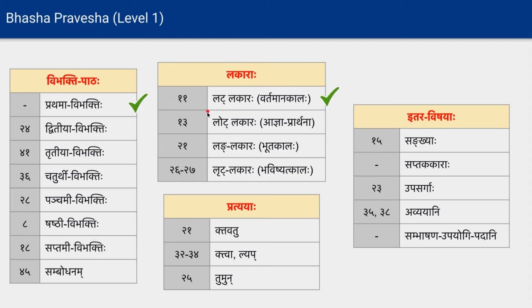Now going forward, we'll take up the lessons Vibhakti by Vibhakti or Lakara by Lakara, and we'll learn all of them. Of course, we'll come back here and see how much we have completed. Okay, and the next thing is we will not study all the Vibhaktis in sequence.